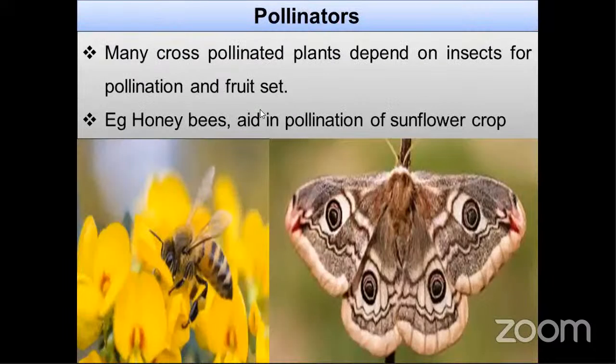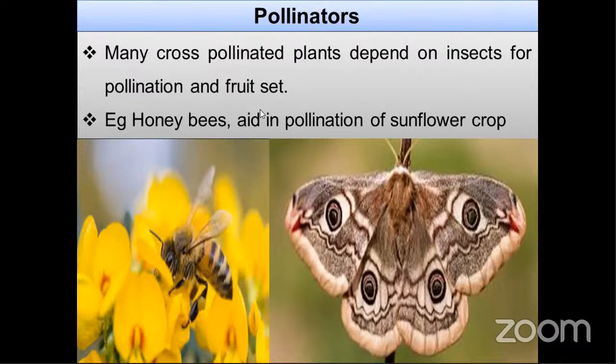Next one, pollinators. With the help of these pollinators, farmers' yield will be increased, because plants can produce more yield because of pollination, mostly in cross-pollinated plants which depend on insects only. Mostly 90% of pollination is carried out by insects only. Among those insects, honeybees play the major role: 70% of pollination is carried out by honeybees only.